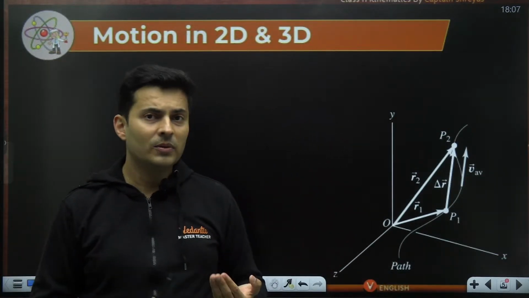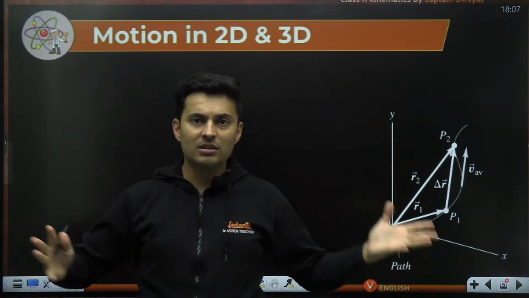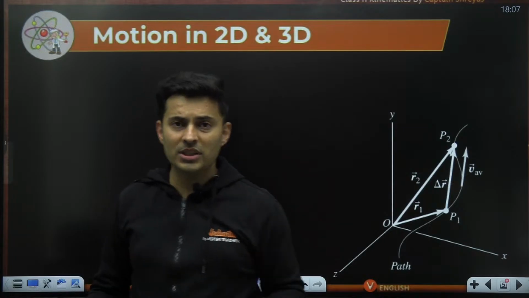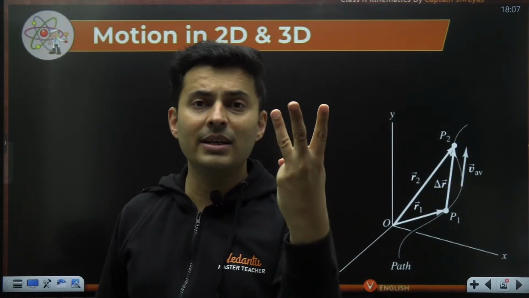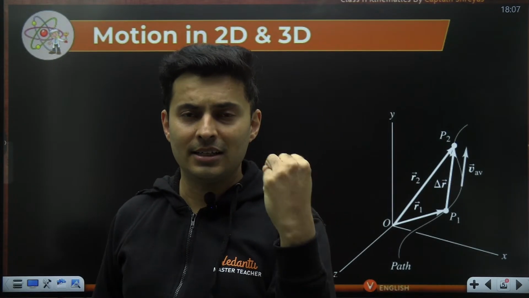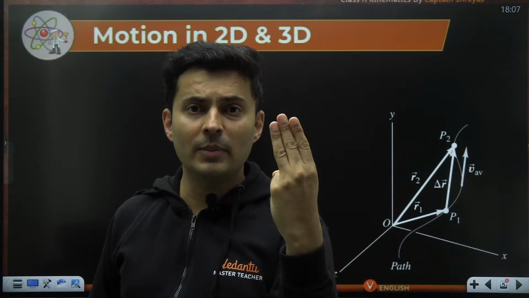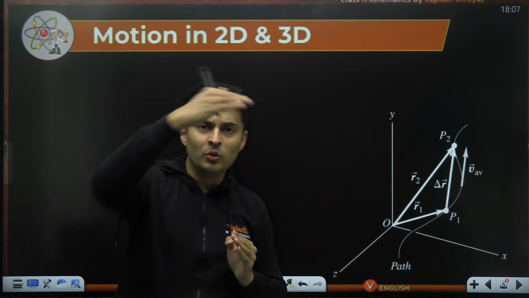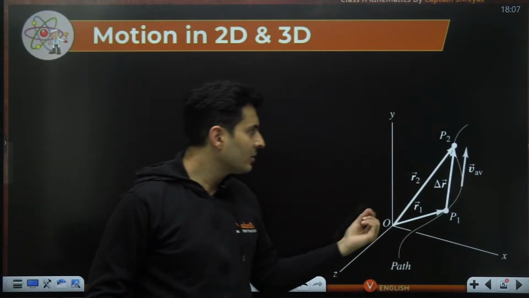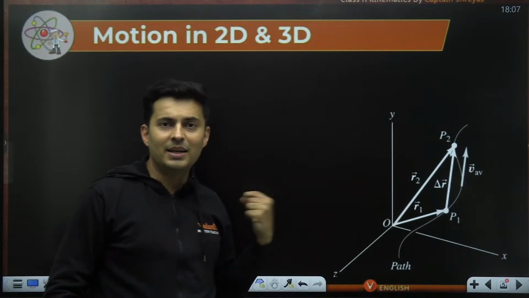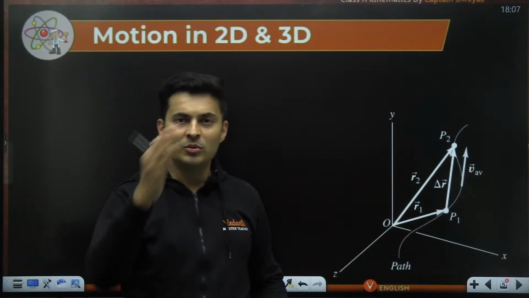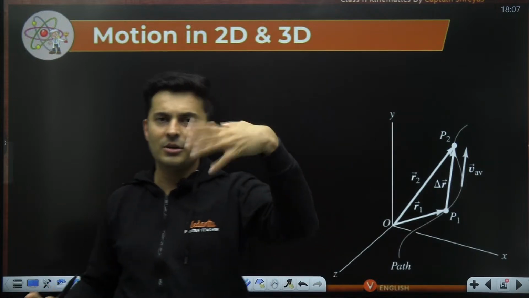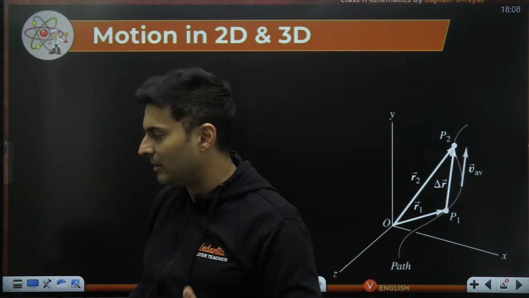And in that scenario, when you are going in a space or in a random environment, you have your position which can be determined by 3 coordinates: x, y, and z. These 3 variables will determine your position: x, y, and z. So as you move, your x coordinate will change, your y coordinate will change, your z coordinate will change. As you move, all the 3 will change. Are you able to visualize this? Try to simulate this in your head.